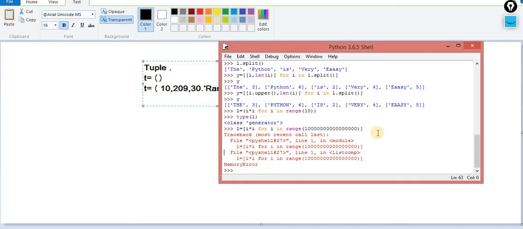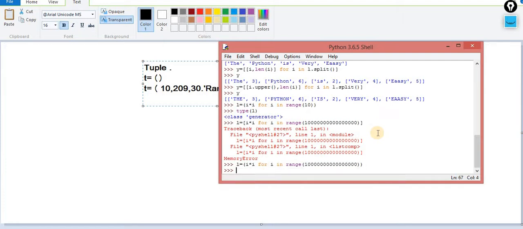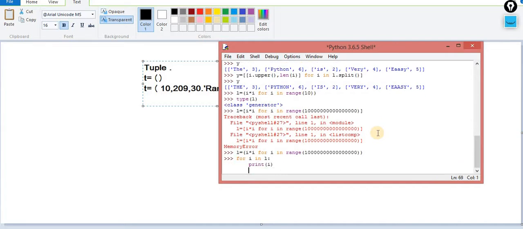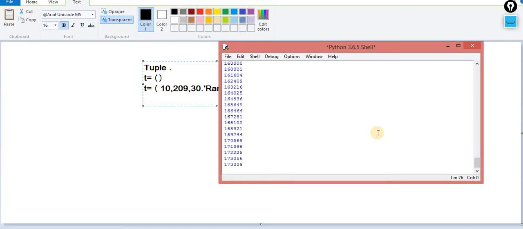Now the same thing when I implement with generators, you just need to change these braces. Nothing special, just change these braces. Now implement it. Now if I print for i in L, now you will check the output. Now it will give you the output. This is the difference between list comprehension and generators. For stopping it, I am using Control-C.